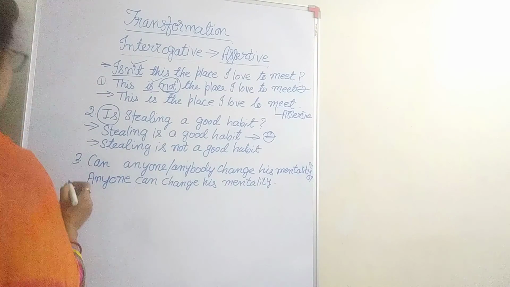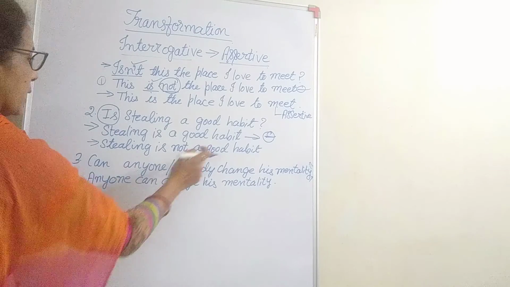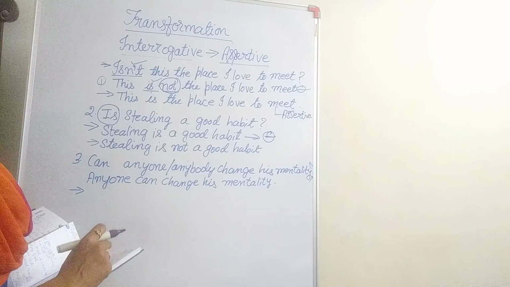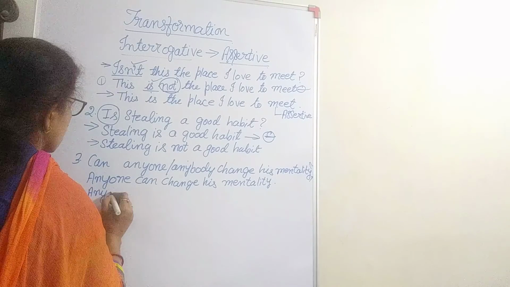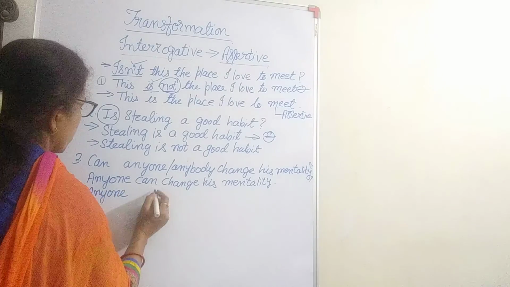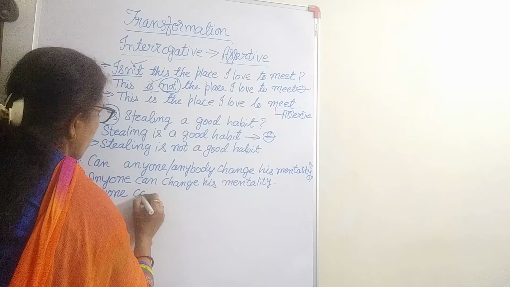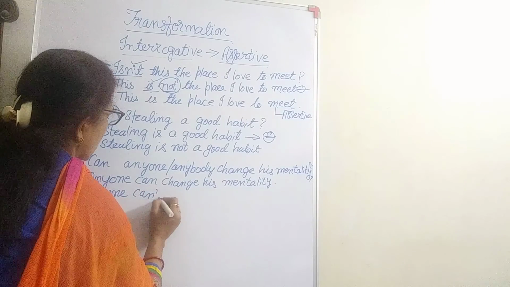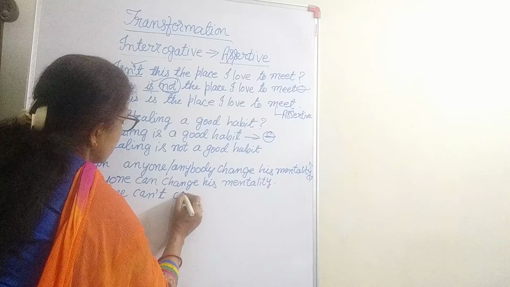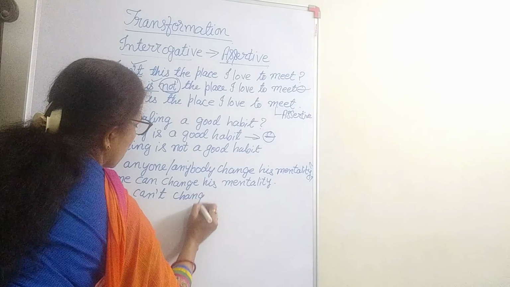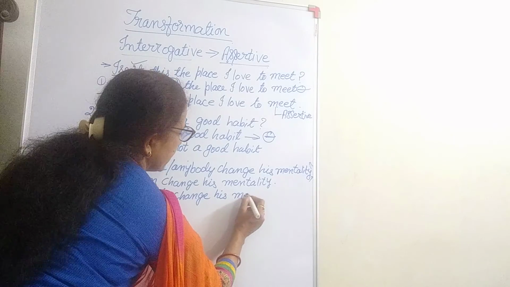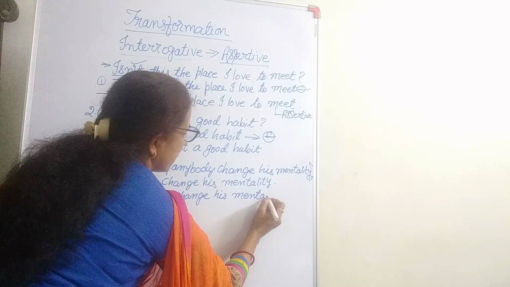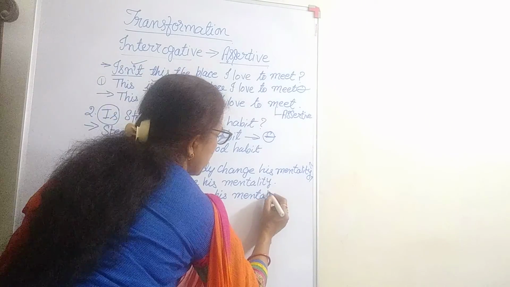And the assertive sentence in place of the interrogative will be: anyone, this is a positive sentence, so it becomes negative. Anyone can't or cannot change his mentality.